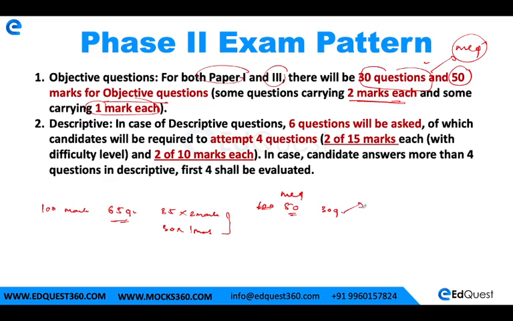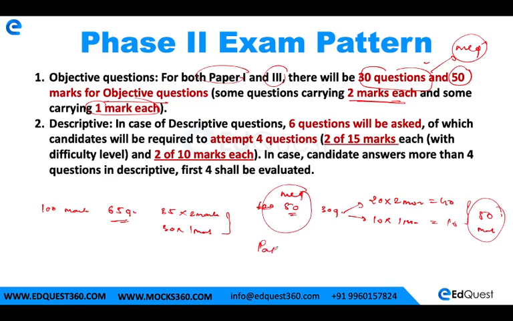So we can safely presume that there would be 20 questions for 2 marks, this would be 40, and 10 questions for 1 mark, this would be 10. So in total it would be a 50 marks paper. Fine. So this is how we have to deal with MCQs in paper 1 and paper 3.